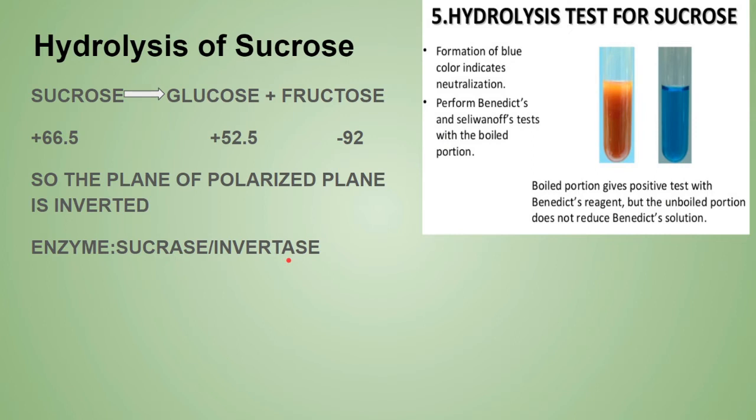So when sucrose is hydrolyzed, it forms two invert sugars. Why invert sugar? Because it changes dextro rotation to levo rotation, so the plane of polarized light is inverted. That's why these two sugars are known as invert sugar, much sweeter than sucrose. And the enzyme is sucrase or invertase.